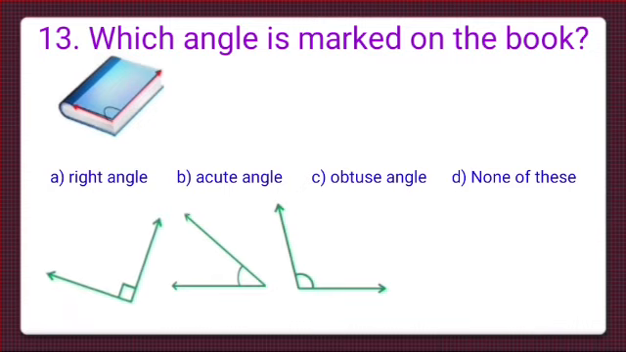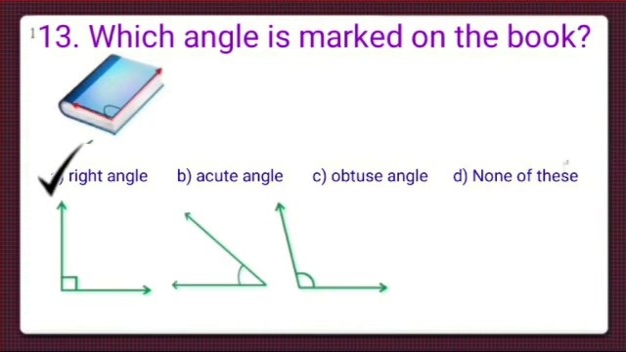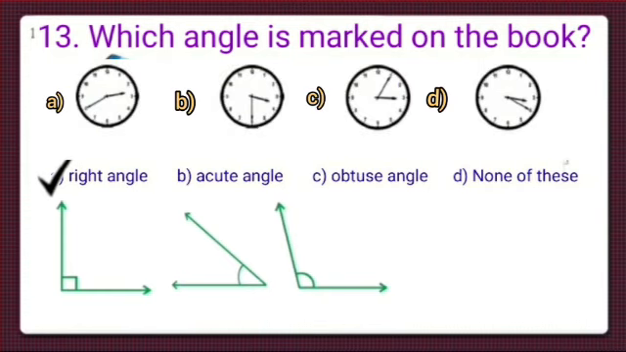Now we will consider option A. When we tilt the right angle, it is similar to the angle marked on the book. So option A is the correct option, and we will put a tick mark at option A.